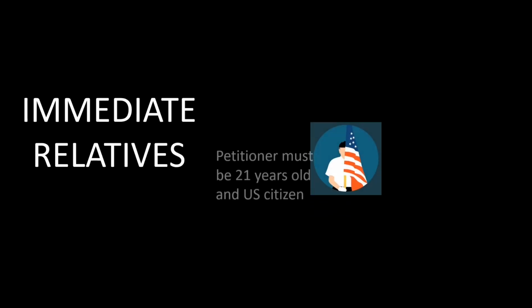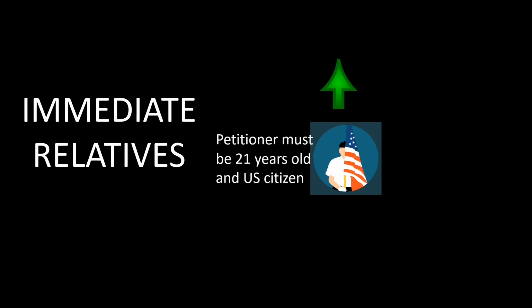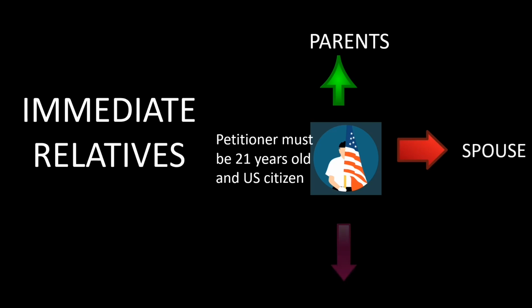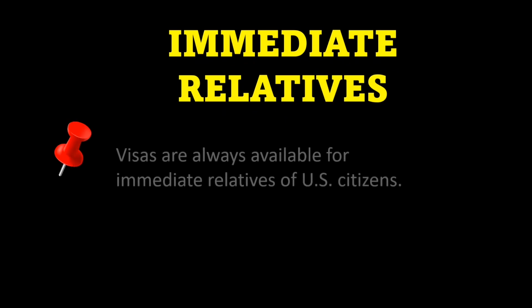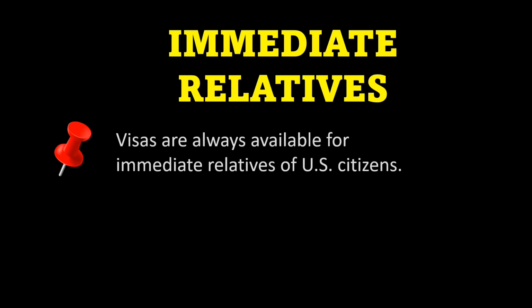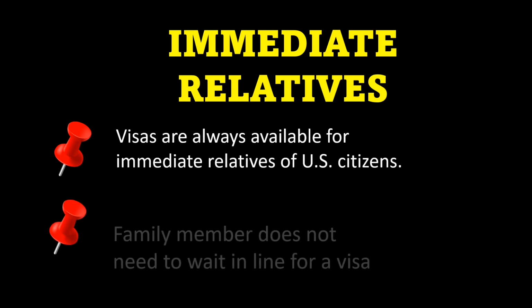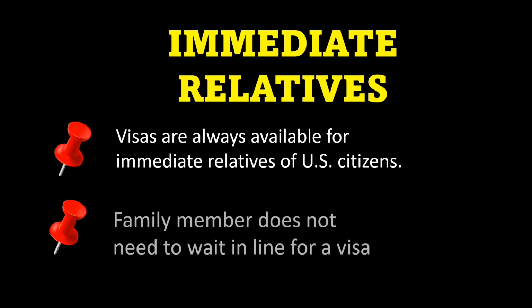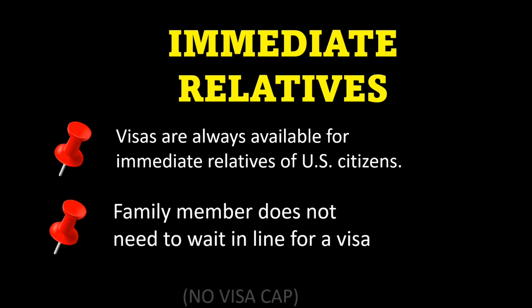Let's talk about the immediate relatives. A US citizen who is 21 years of age can petition his or her parent or parents, a spouse, also a child who is unmarried and below 21 years of age. Here are the advantages if you are an immediate relative. First, the visas are always available for immediate relatives of US citizens. Also, a family member does not need to wait in line for a visa, meaning there is no visa cap. This is the reason IR petitions are faster.